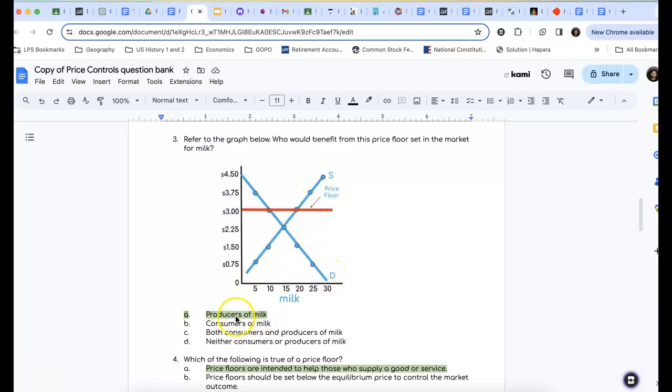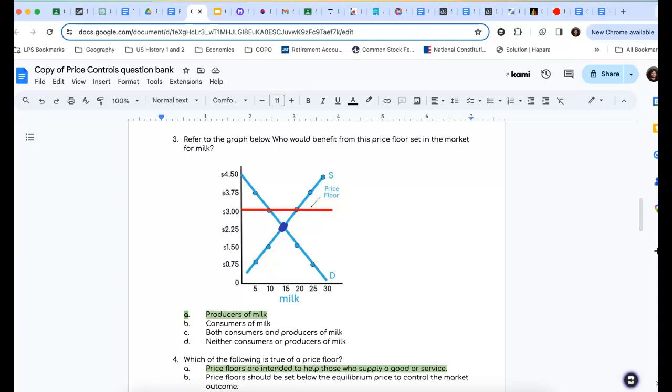So we have it benefits producers of milk, but let's go ahead and figure out why. Well, the market price, here we go again, the equilibrium for milk was $2.25 a gallon. So the government said that's just too low. We need a higher price so milk producers, so dairy farmers, can have a better time, right? So when they set this price floor at $3, what that means is milk producers are like, oh, nice.